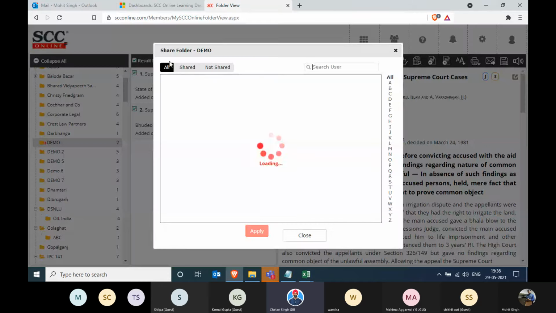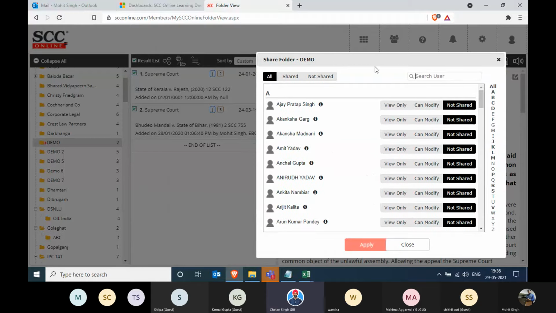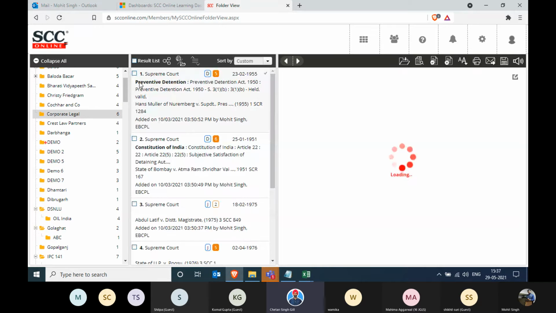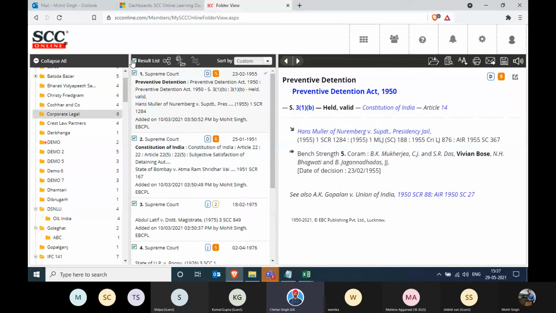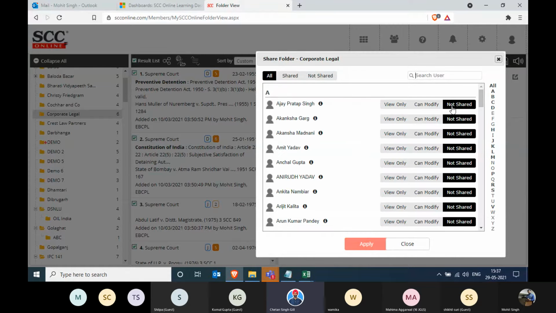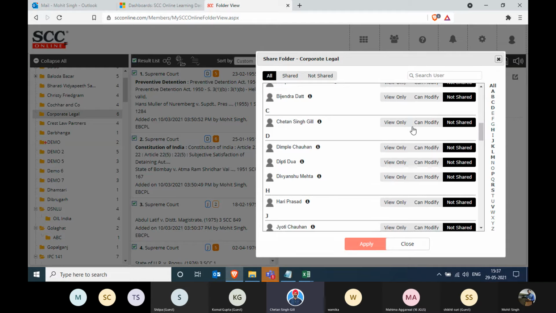Now, talking about how can I share it? Mohit, can you just go back, just go slow on it? You can open any folder. Mohit, open another folder because I think this folder has already been shared. Just share. You don't have to select anything. And now the list of all the employees is here. So you can search for Chetan. And now Mohit can decide that Chetan can only view it or can also edit it.